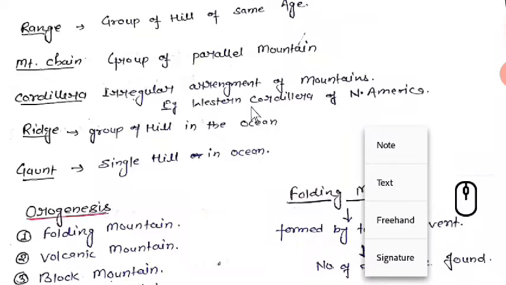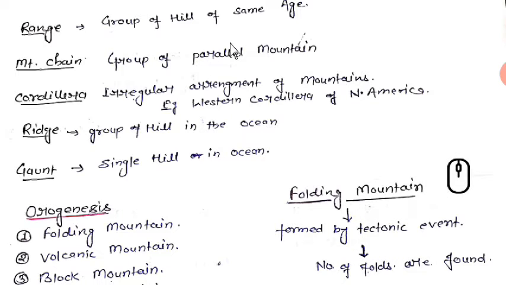Then range. A range is a group of hills of the same age. Then mountain chain. What is a mountain chain? A group of parallel mountains is called a mountain chain. Note this point down. A mountain chain is a group of parallel mountains.